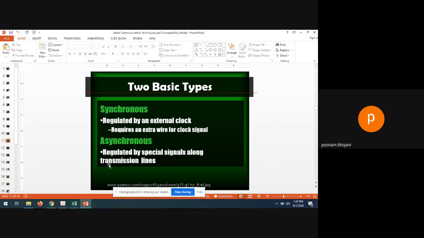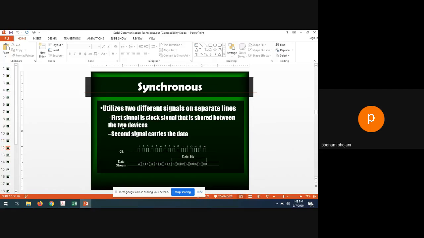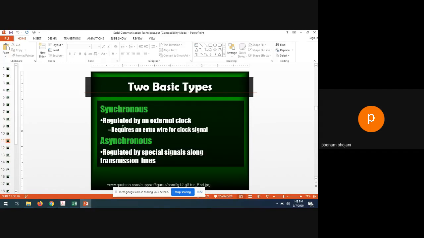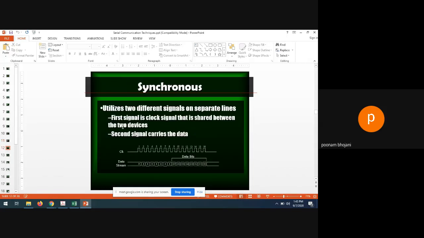Now in most systems, both synchronous and asynchronous communications will be used. But let me show you how actually the data will be transferred. So let us see the synchronous transmission. It utilizes two different signals on separate lines. First is the clock signal and second is the data.